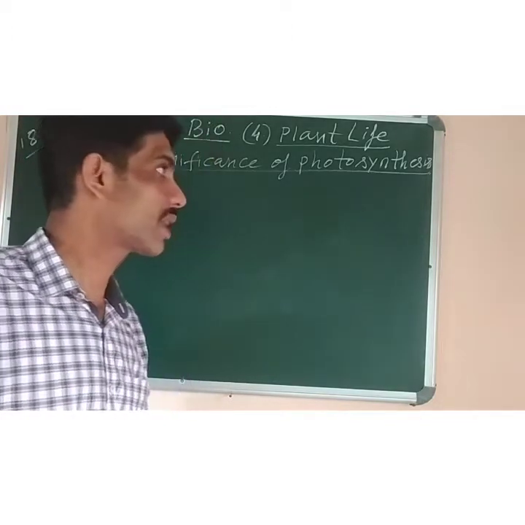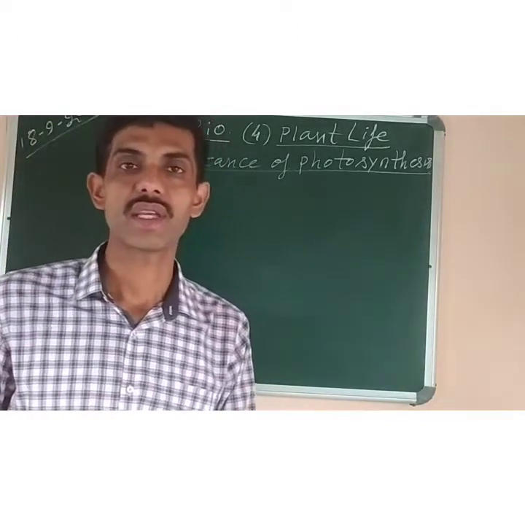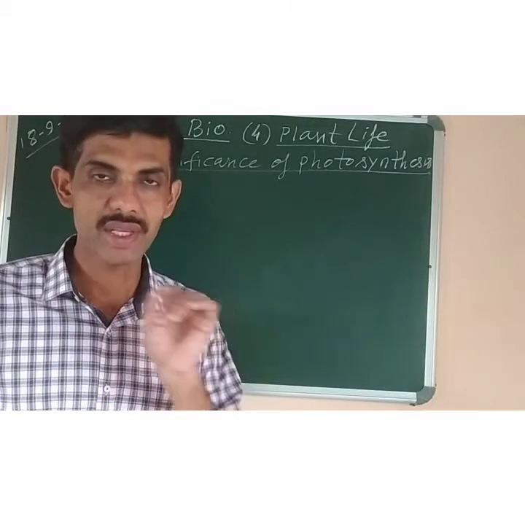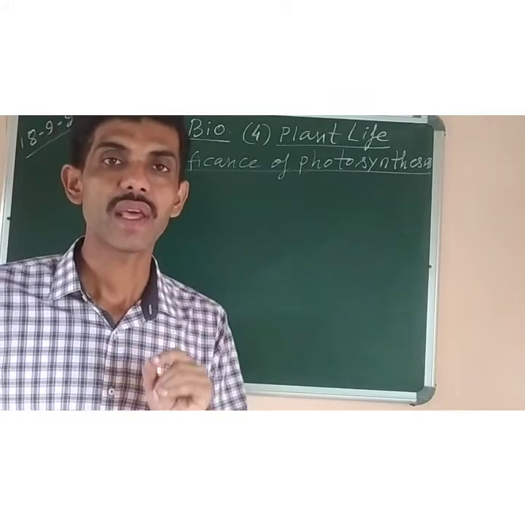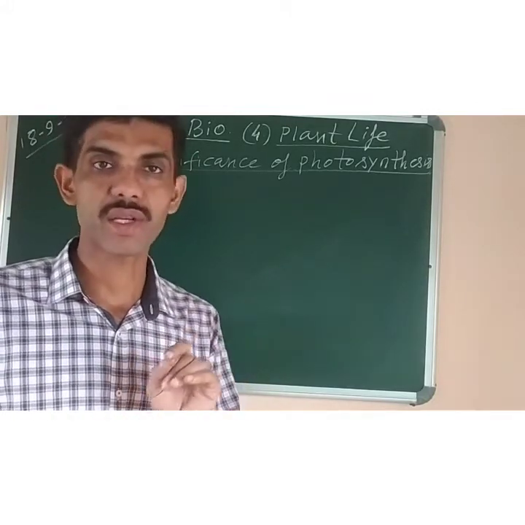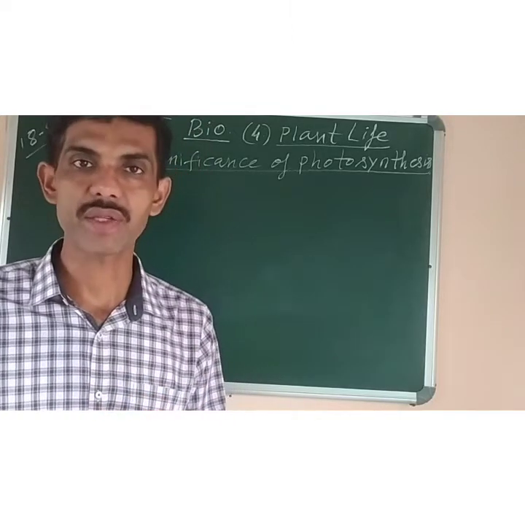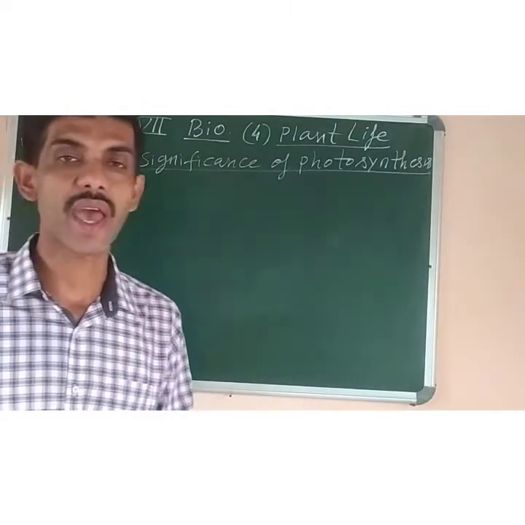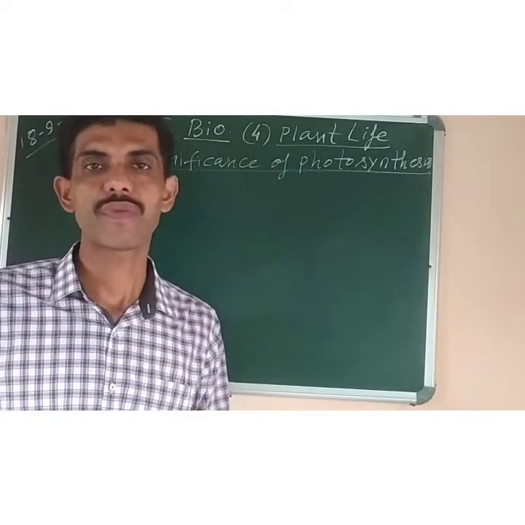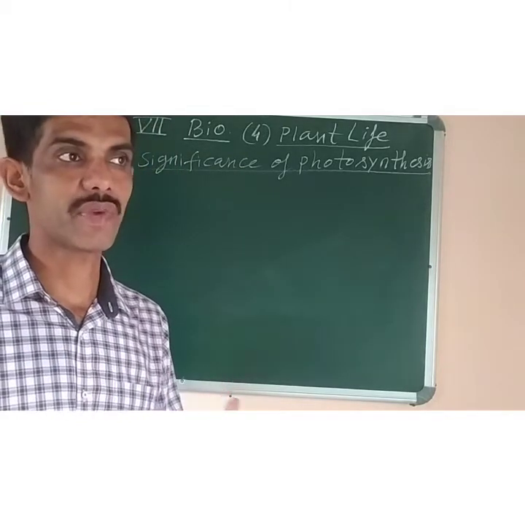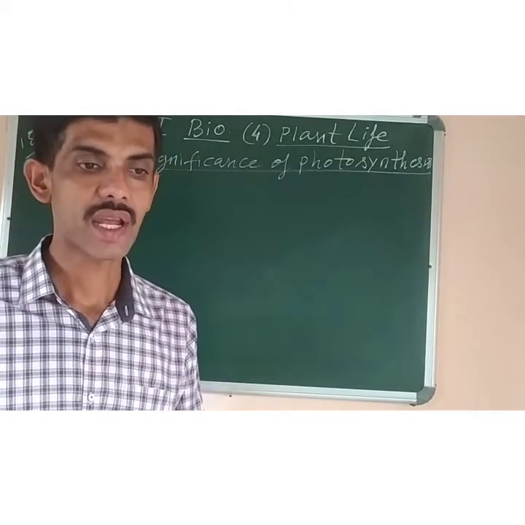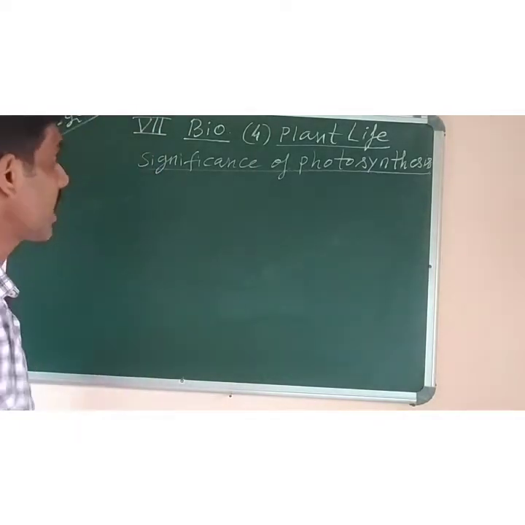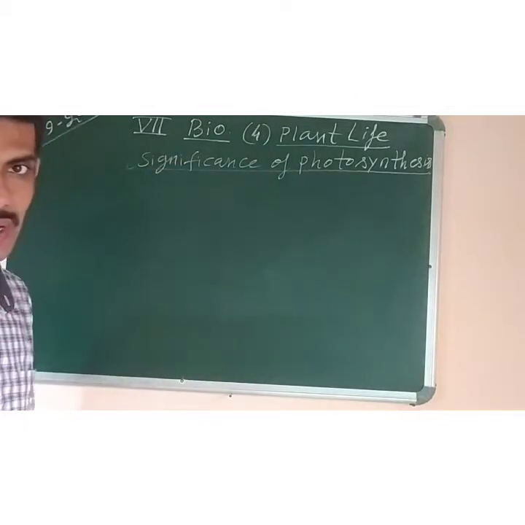Then we had also done the equation of photosynthesis, in which carbon dioxide plus water, in the presence of sunlight and chlorophyll, gives glucose, that is C6H12O6, plus oxygen and water. So oxygen is also produced as a byproduct of photosynthesis. This oxygen is very important because all the living things depend on the plants to get their food as well as oxygen. So today we will study the importance of photosynthesis.